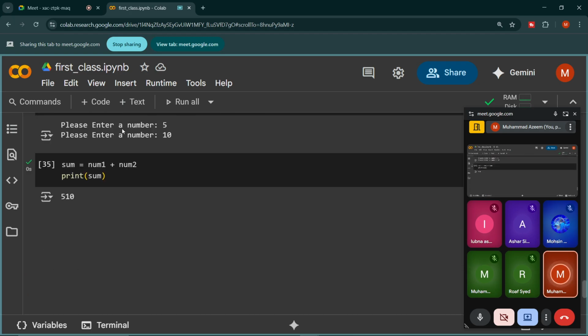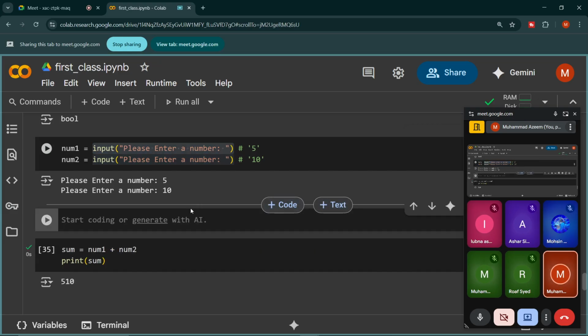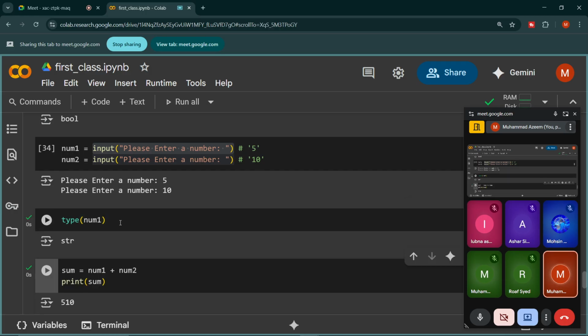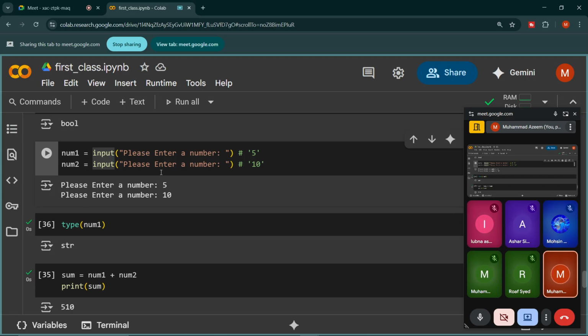So what I will do, I have taken the input with the help of this input function from the user, and we know that the input is type of string. So let me just write it quickly here. Type num1, so that I can show you people that it is string. So when it is string, Python cannot do the calculation. So what is the solution? The solution is simple, that we have to convert these numbers either into integer or into float.